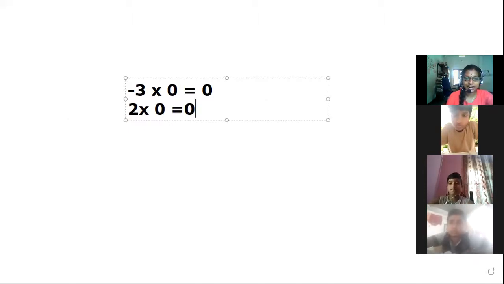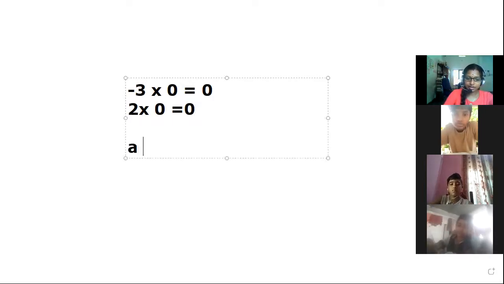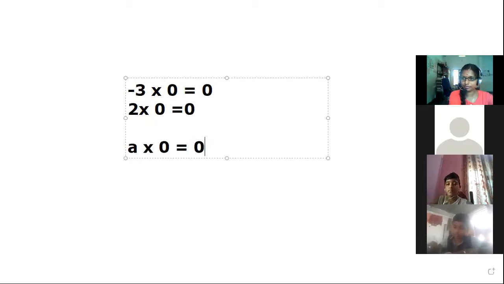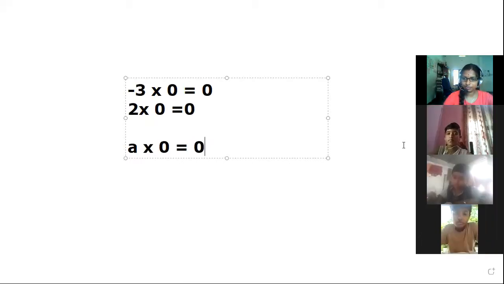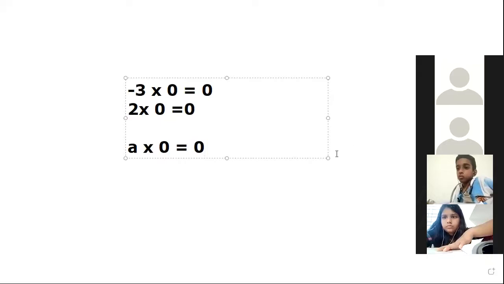When we multiply any integer by 0, the result is 0. In general, for any integer a, we can say that a into 0 is equal to 0 itself. Okay.